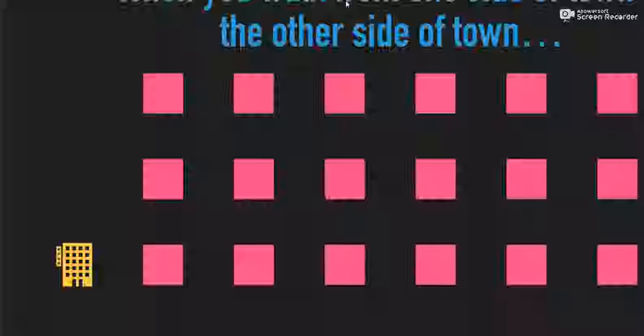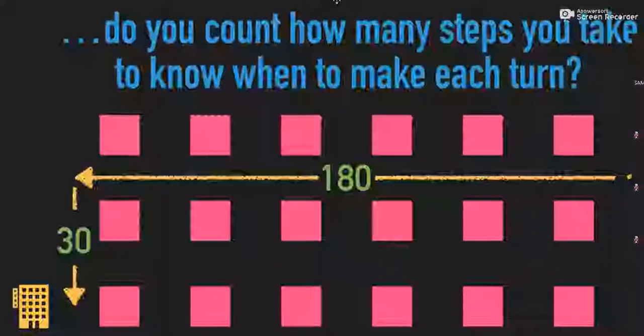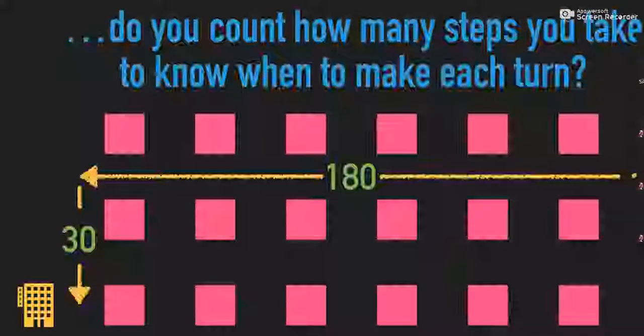There are different approaches that we could take to actually getting from point A to point B. One way is that you could count how many steps it takes to get there and what direction you have to walk for that many steps. So I walk forward 180 steps, and then I turn left and I walk 30 steps. That's one way of solving this problem of how do I get from my apartment to my work building. Probably not what you're going to actually do in the real world. You're not going to count how many steps you're taking every time. You want to be able to do other stuff in the meantime.